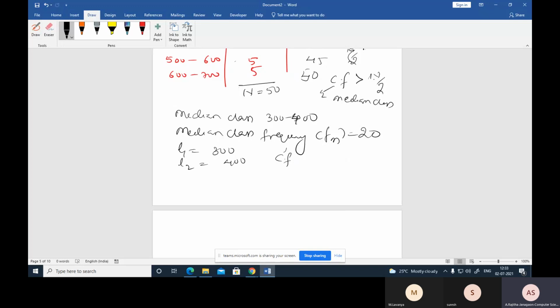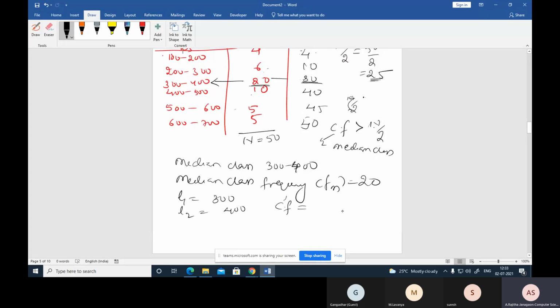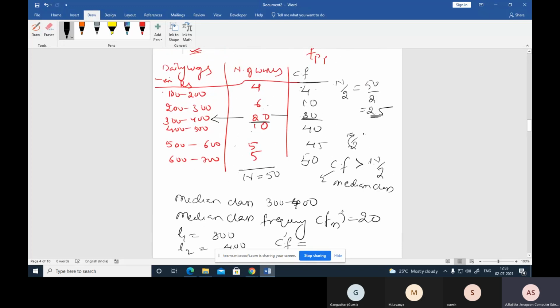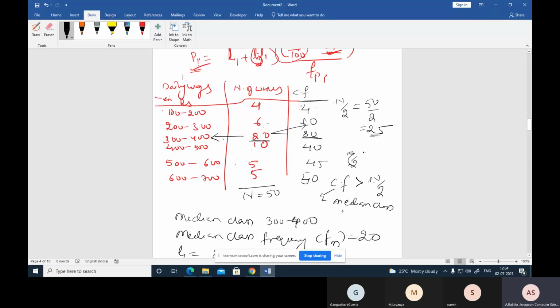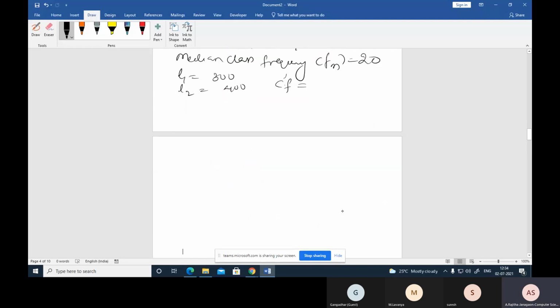That is 10, so cumulative frequency equal to 10.